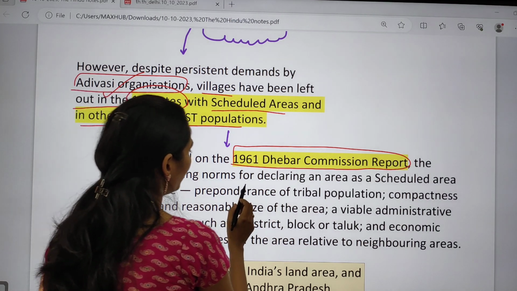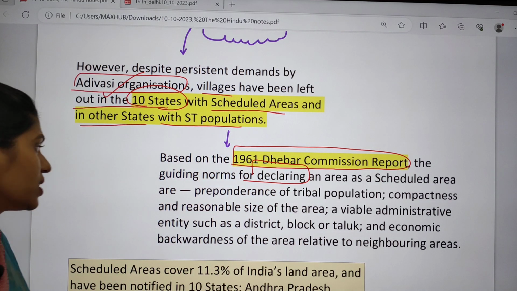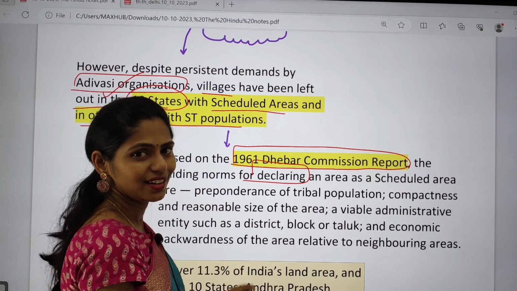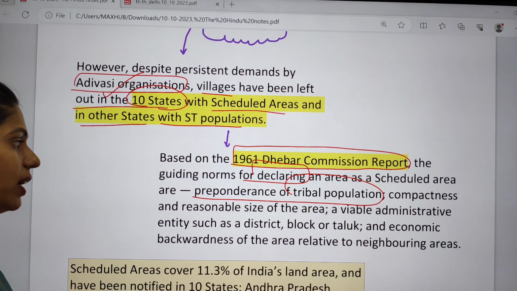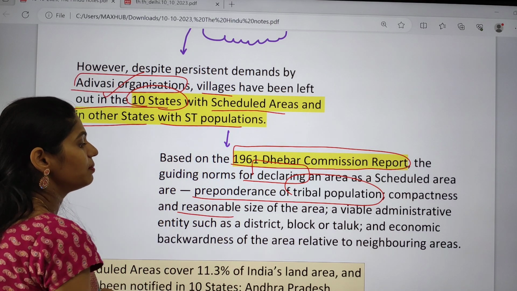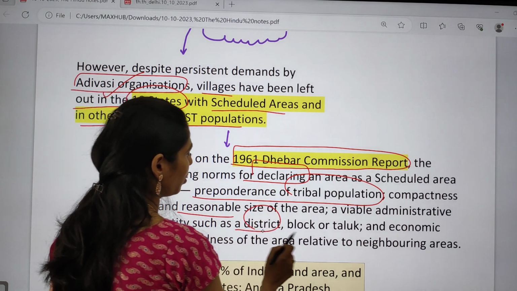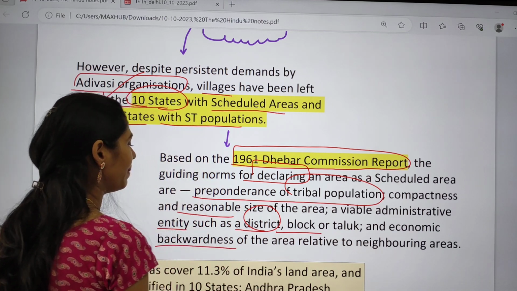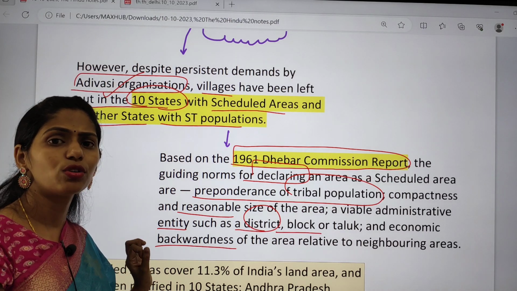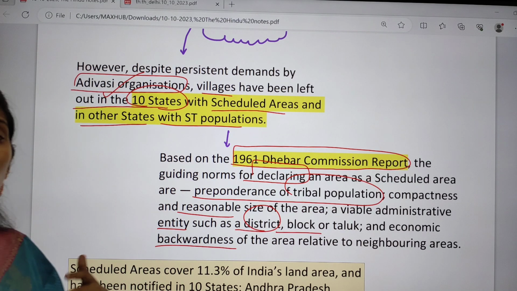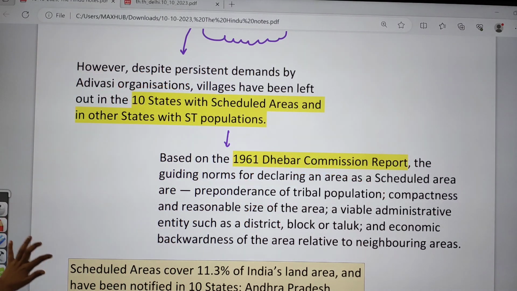it said that whenever we are declaring any area as a scheduled area, it should be based on some important factors. The first one is that it should be predominantly inhabited by the tribal population, and it should have a reasonable size or area, and a viable administrative entity such as a district, block or taluk, or be economically backward compared to the nearby areas. So these are some factors that we have to take into consideration whenever we are deciding that so and so area is a scheduled area. So what are scheduled areas?